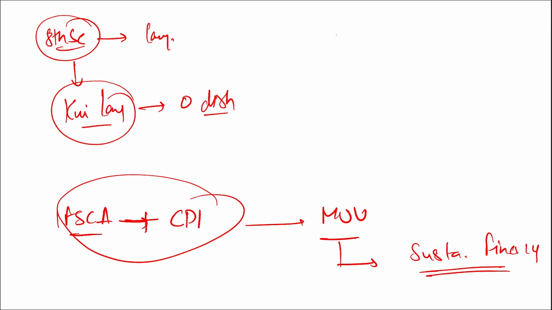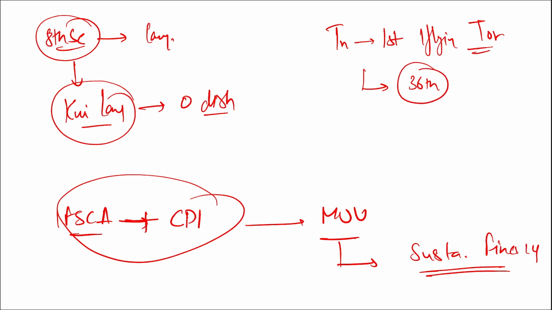Next, also tell me about Tamil Nadu's first flying training organization. Tamil Nadu's first flying training organization has been set up, right? And it is which number in India? It is the 36th such flying training organization that was set up in Tamil Nadu.